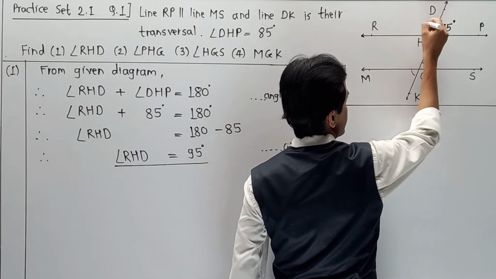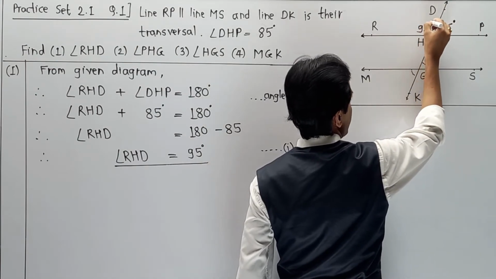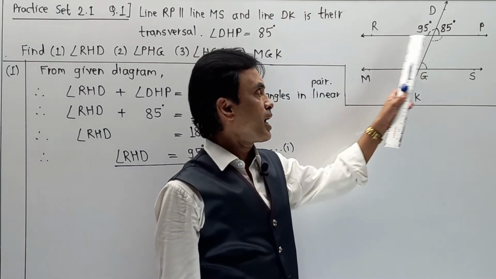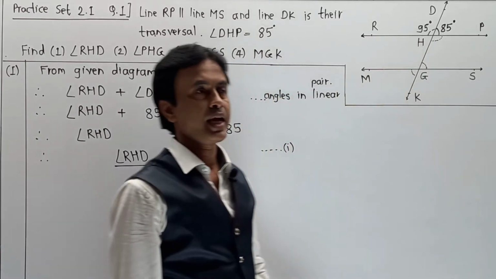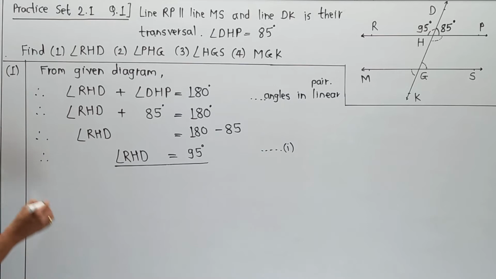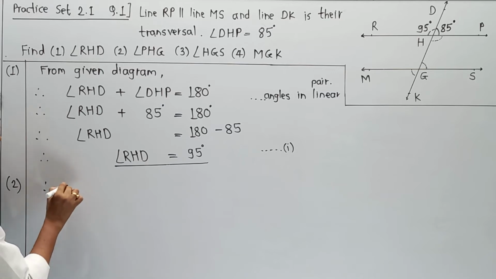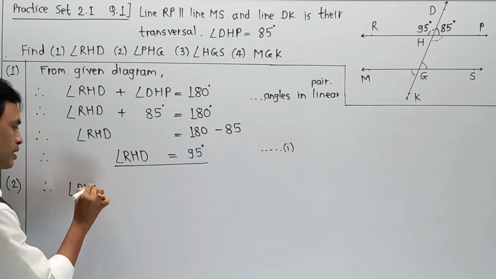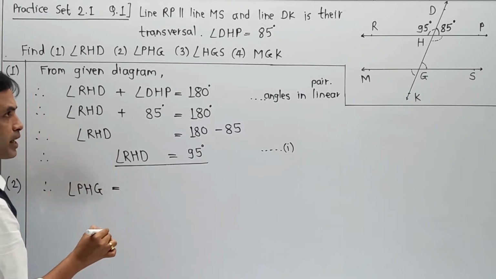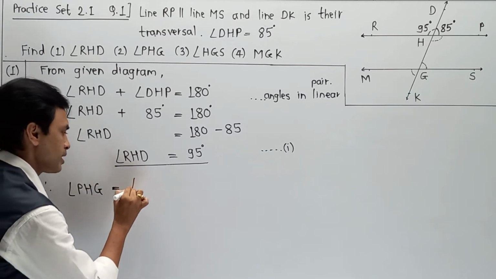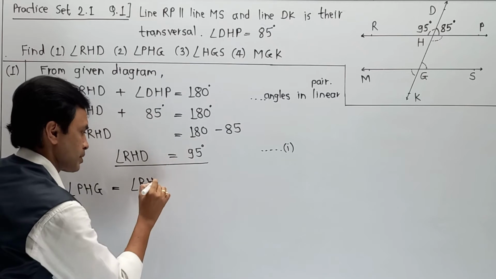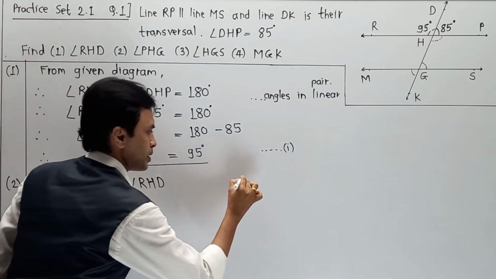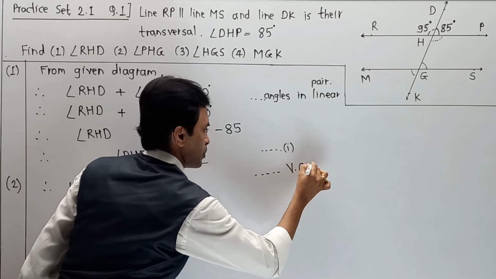Now RHD becomes 95 degree. As RHD is 95, we can find its vertically opposite angle, that is PHG, and that is our second requirement. So your second part: angle PHG is equal to angle RHD, and the reason is vertically opposite angles.